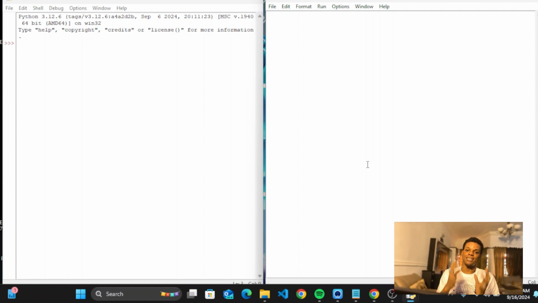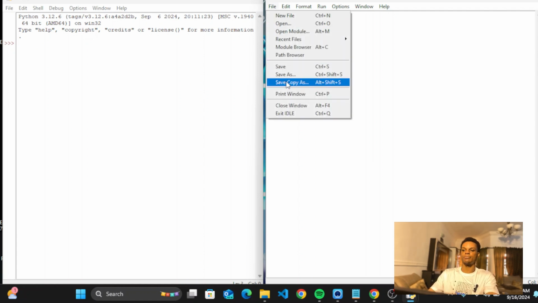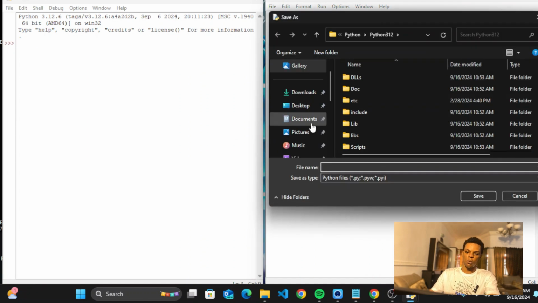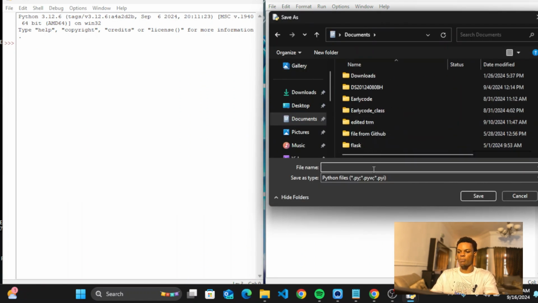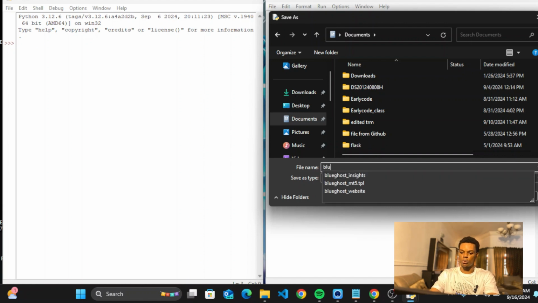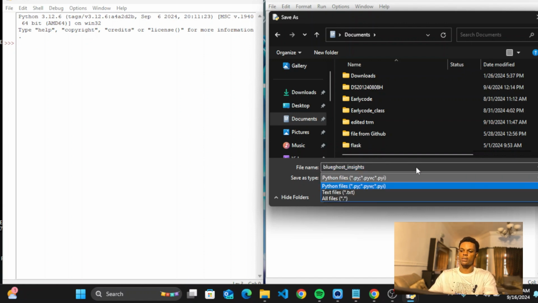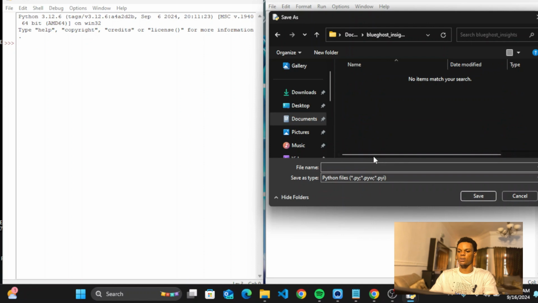One thing as a data analyst, as a trader, as a data scientist, is the ability to be organized. Do you understand? You have to be organized. That cannot be overemphasized. Be organized in everything. So you come to your File and you click on Save As. When you come to Save As, you locate that folder. Look at mine. I can just say Blue Goats Insight, click on the folder and click on Save. So you can see it's inside of the folder.